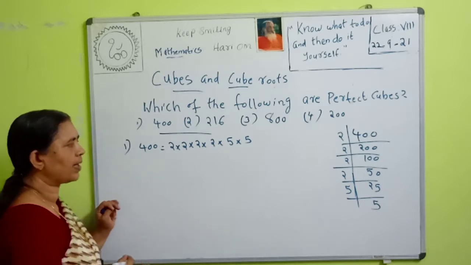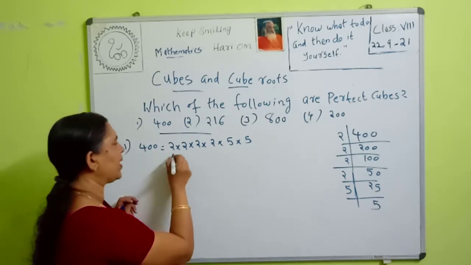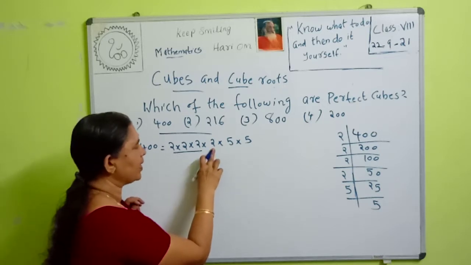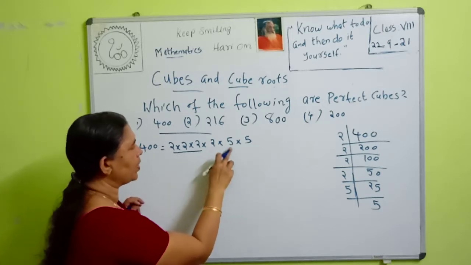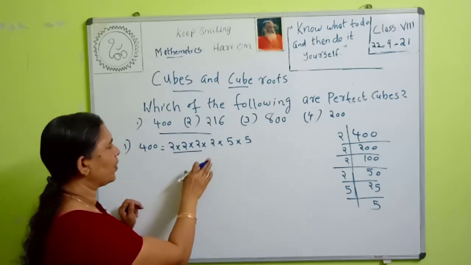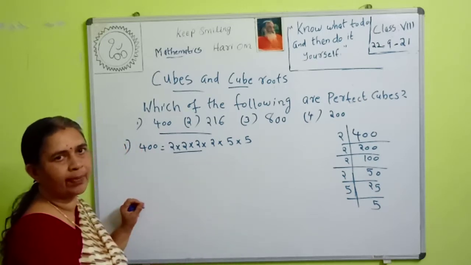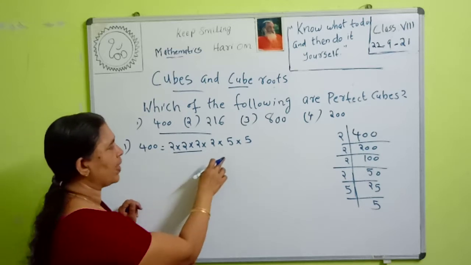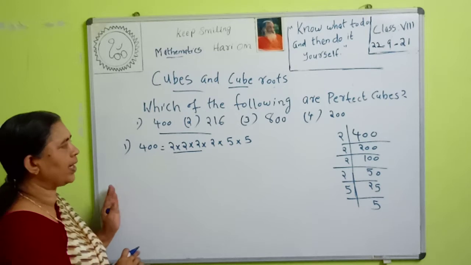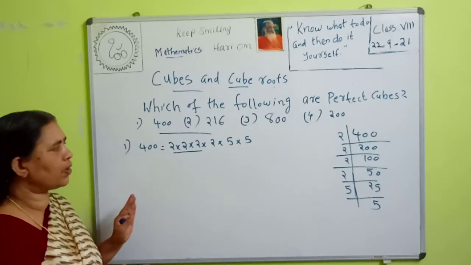Here, can we write these numbers in triplets? Here 2 is in triplets, but there is no other 2. Here 5 also we cannot write in triplets. So we cannot write all the factors in triplets. 2 and 5 are not in triplets. So what can we say? So 400 is not a perfect cube.